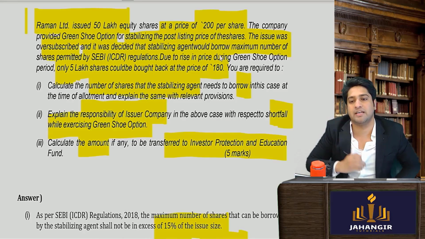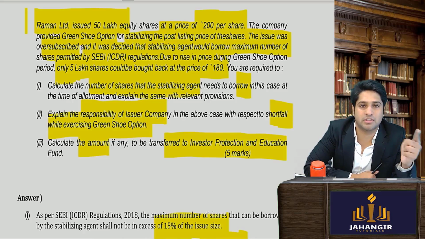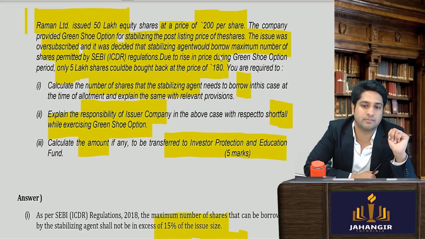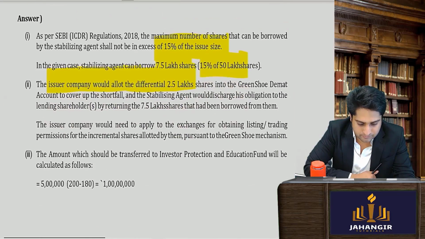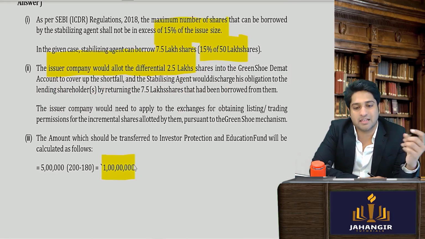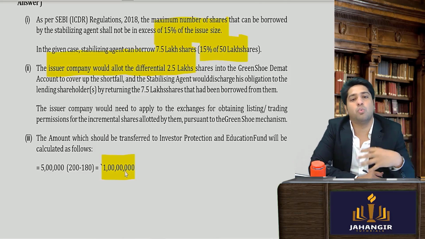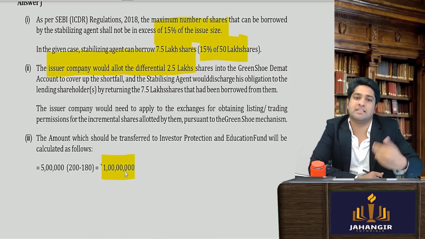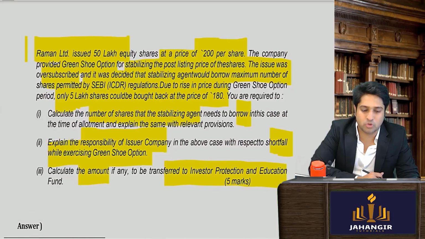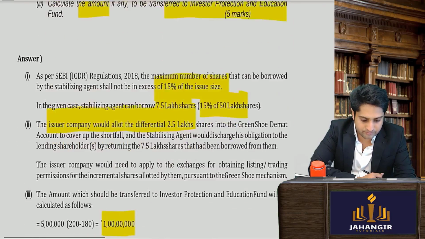So फायदा कितने का हुआ? How much benefit he had? 20 rupees. 200 was the issue price and he has bought it back at 180. So 20 rupees profit. 20 into 5 lakhs is 1 crore. So 1 crore is the excess amount, that profit which has to be transferred to IEPF. Have you understood this? This is the most advanced question of greenshoe option that can ever come, because it covers all the three cases.